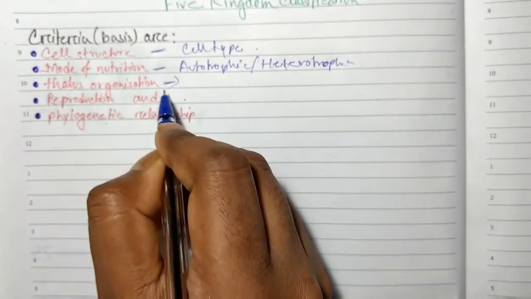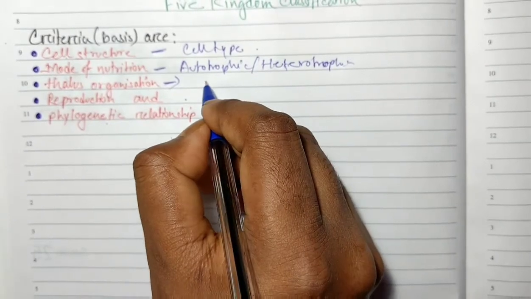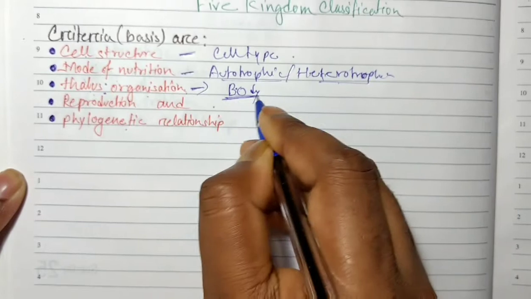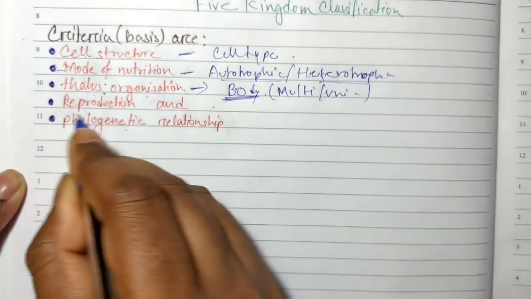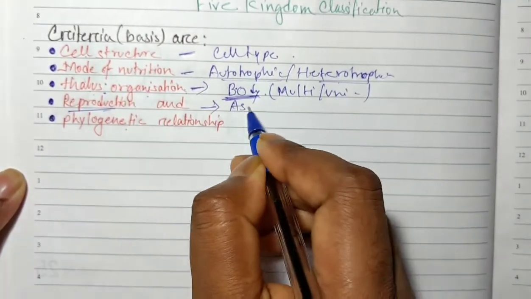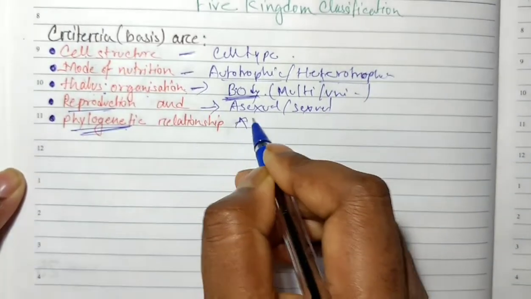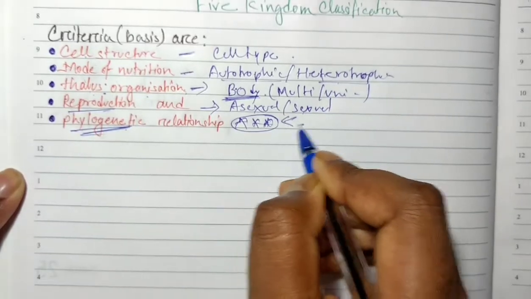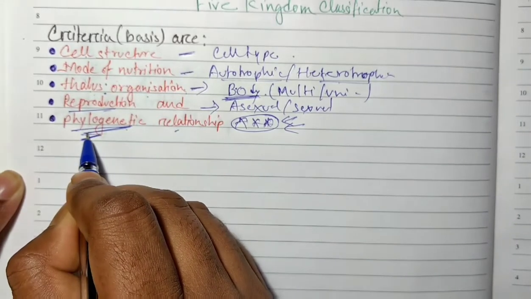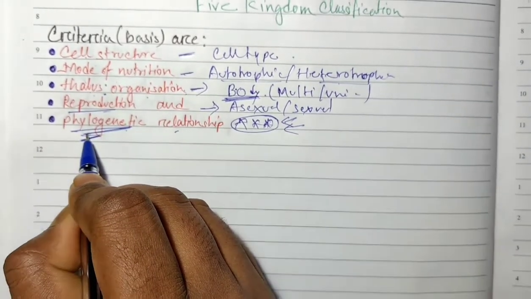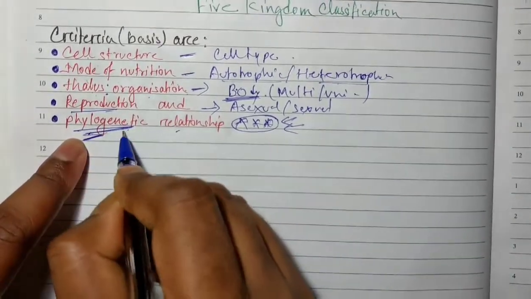Thallus organization, what does it mean? Thallus means body. These body organizations, whether multicellular or unicellular organisms. The reproduction means asexual reproduction or sexual reproduction. And the phylogenetic relationship is very important. This phylogenetic relationship means the relationship among the individuals. So if we do this phylogenetic relationship, then we can see that the phylogenetic relationship will be established.